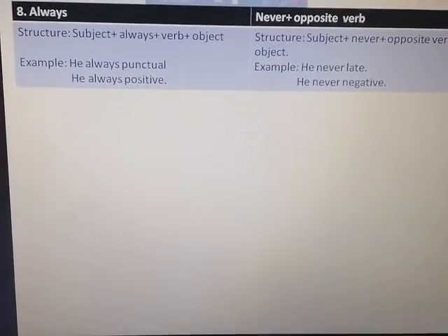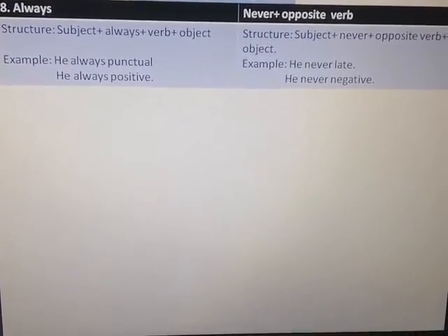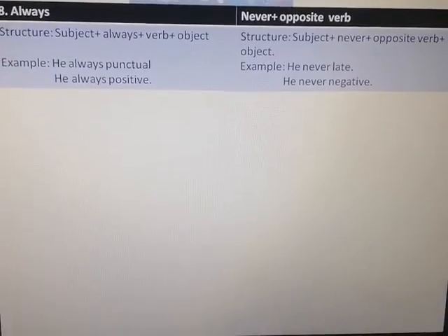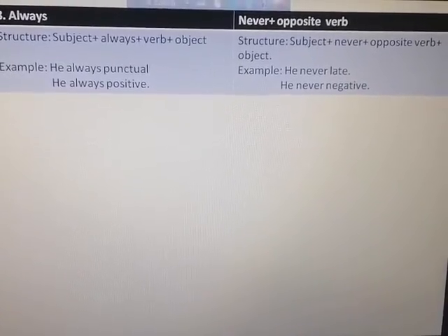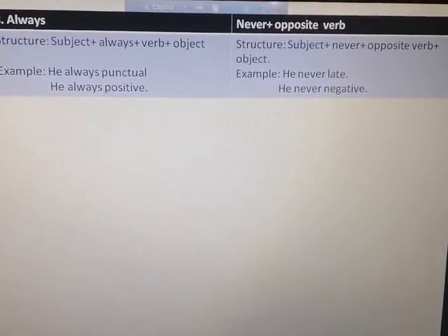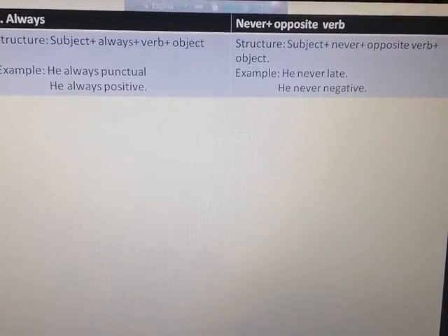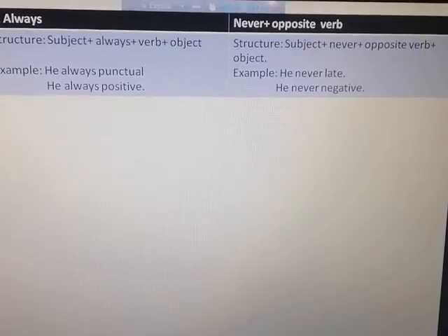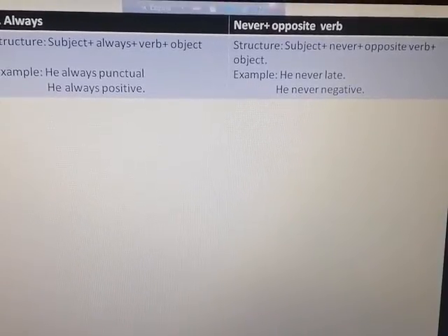Always: if the affirmative sentence uses always, then you can make the negative form. Always is the place where you can use never, and then place the opposite verb.